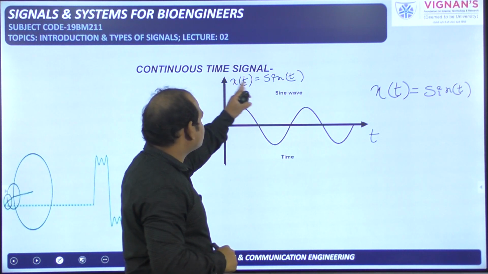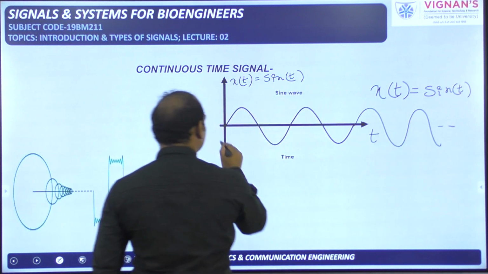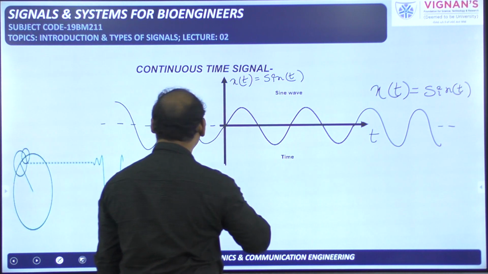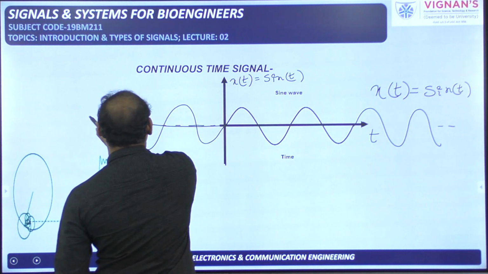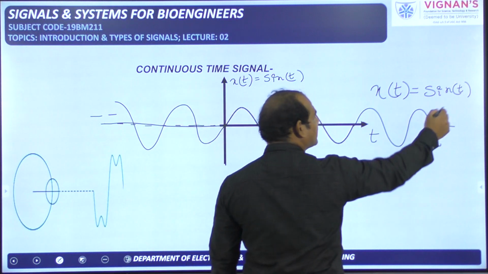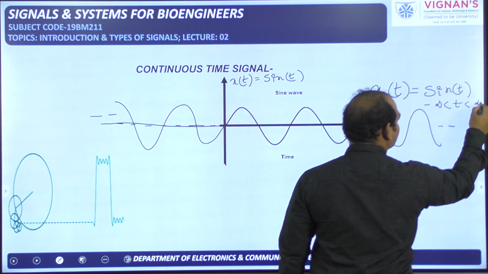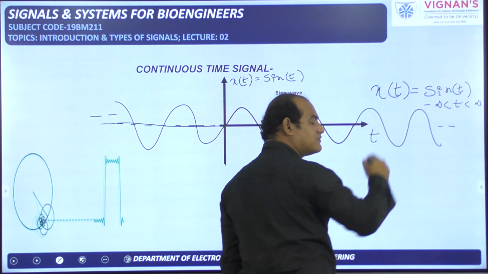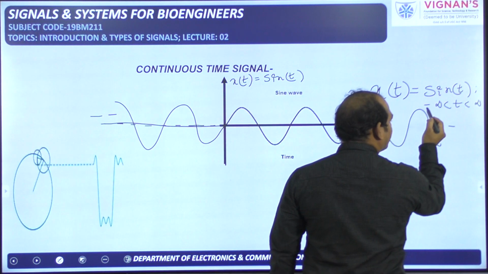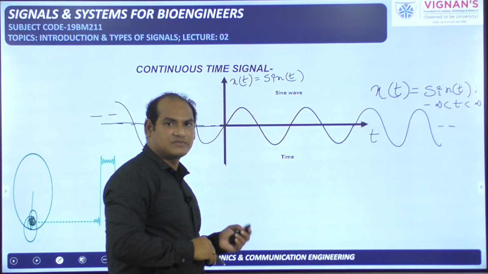What a continuous time signal means is that these cycles will be repeating like this up to infinity. These cycles are repeating like this for the negative values of time, and for the positive values of time the cycles are repeating. That means this particular mathematical representation is valid from minus infinity to plus infinity. For all values of t, the x of t is nothing but sin t only. That's why we have represented here minus infinity less than t less than infinity. For all values of time, this is the representation of the signal.